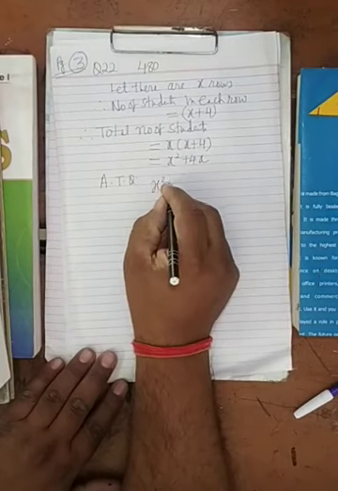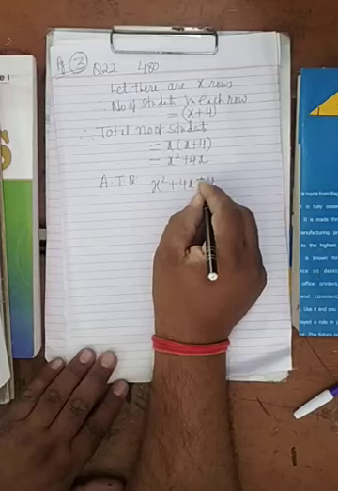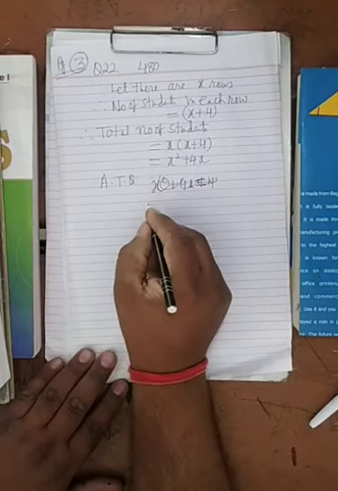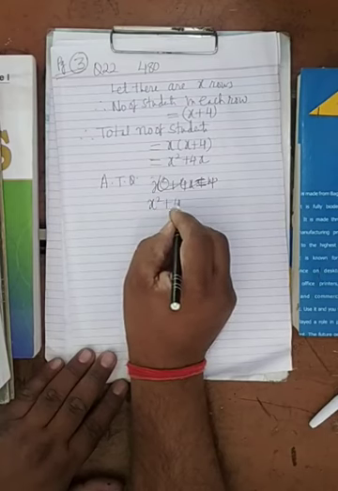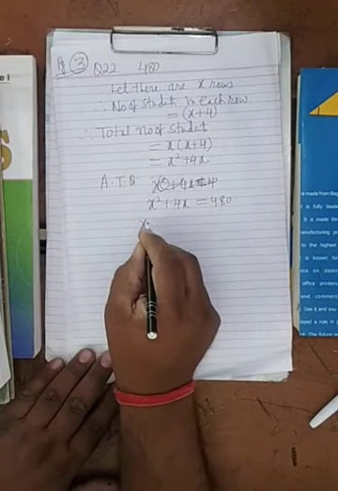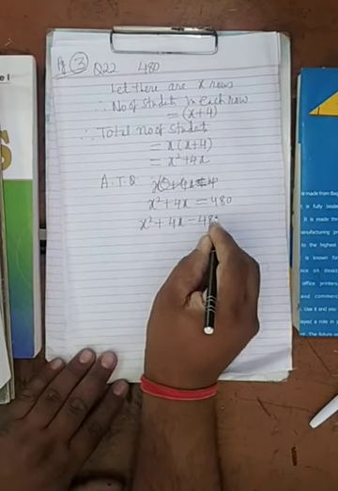So x into x plus 4 equals 480. x square plus 4x equals 480. So when you simplify, it will be x square plus 4x minus 480 equals 0.